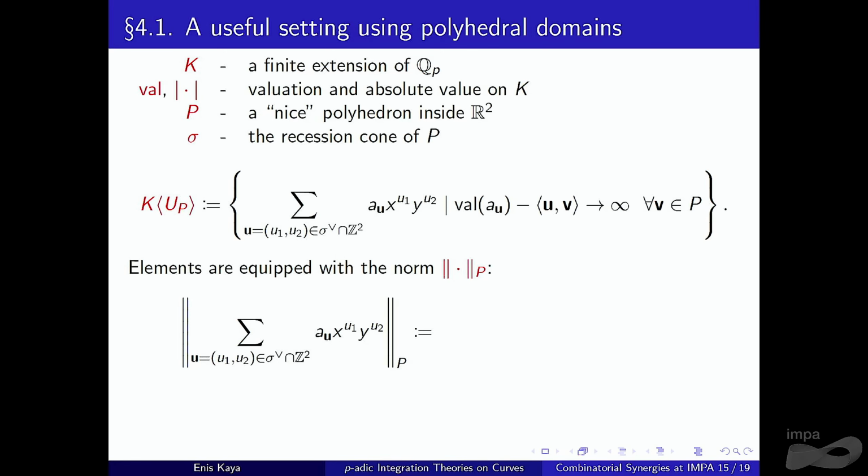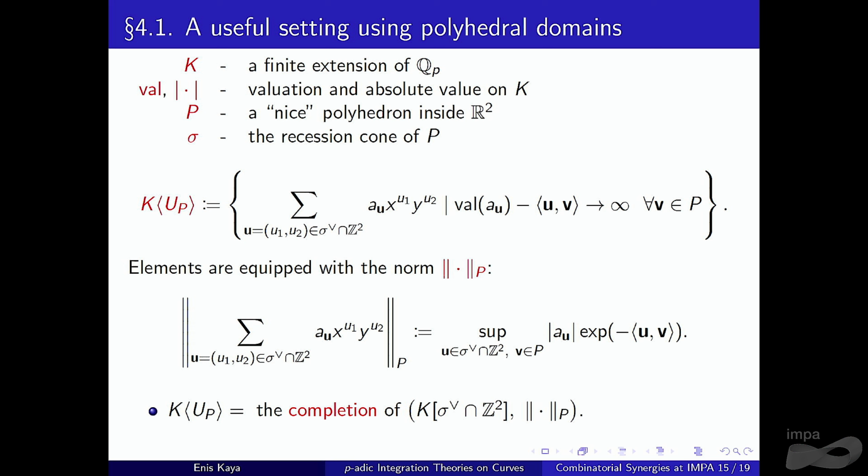Maybe this is weird at first, but let me give you why we care about this. First, for every element in this ring, we have the corresponding norm. For such an element, we just exponentiate the quantity here, and we get this sup. And this sup makes sense because of the condition here. So this is nothing but the completion of the semigroup ring that we like a lot to construct affine toric varieties with respect to this norm.